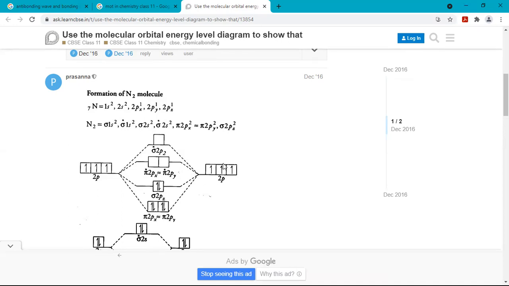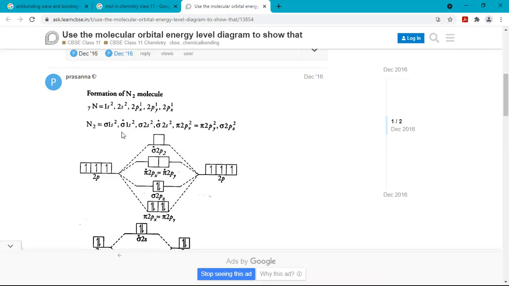Since only 6 electrons were there in the p subshell, all the electrons will go into the p bonding orbitals only. But if the number of electrons in the p subshell were more than 6, then the electrons would go to the anti-bonding ones.